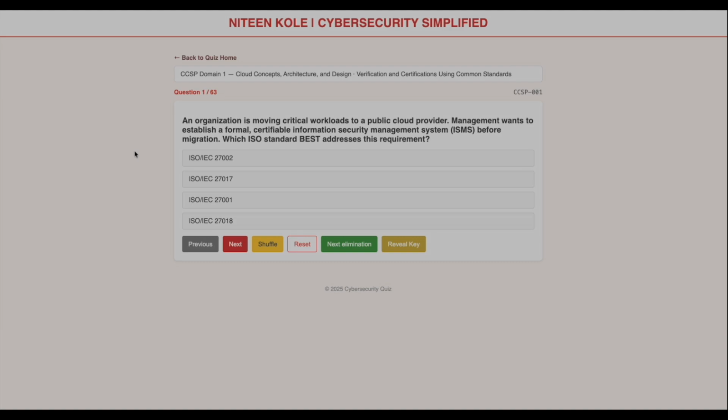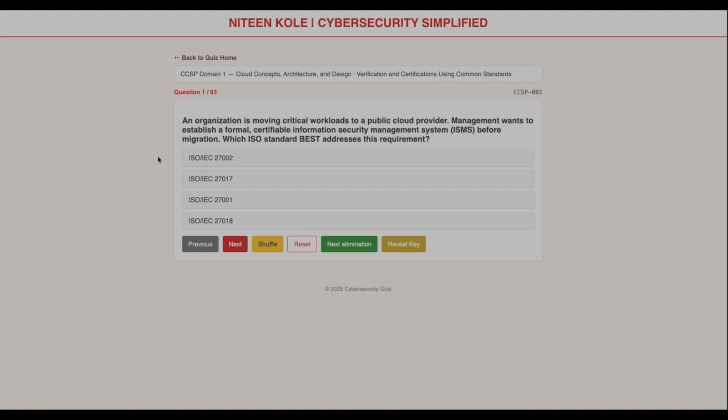Next, eliminate B, ISO 27017. 27017 focuses on cloud specific controls. The scenario mentions cloud migration, but the real requirement is to establish a certifiable management system. So B is out. Now we are left with A and C, which are 27002 and 27001. 27002 provides control guidance and 27001 establishes and certifies an ISMS.